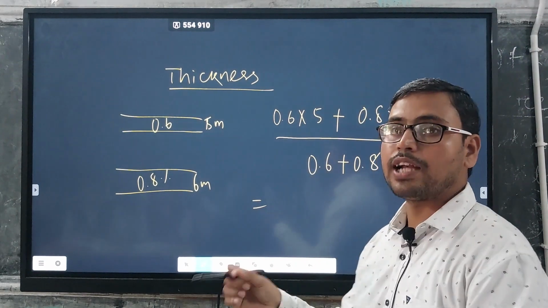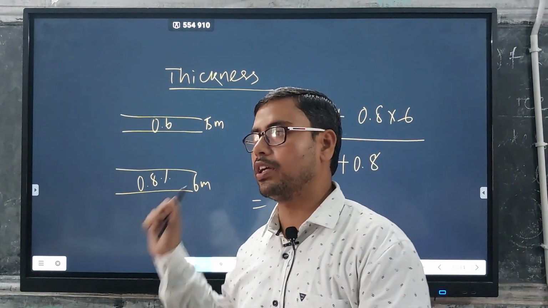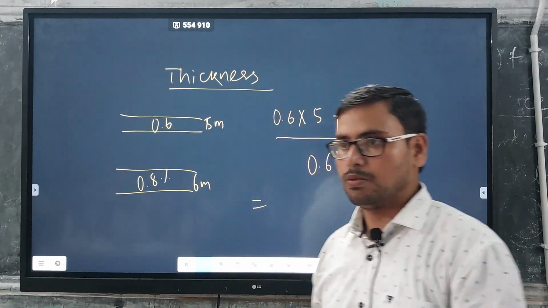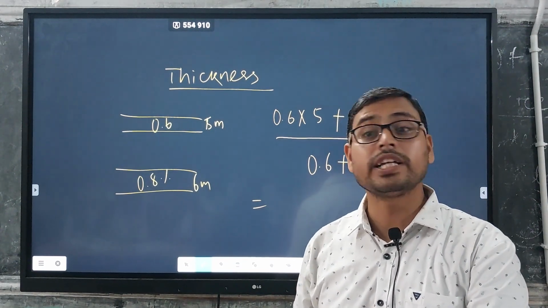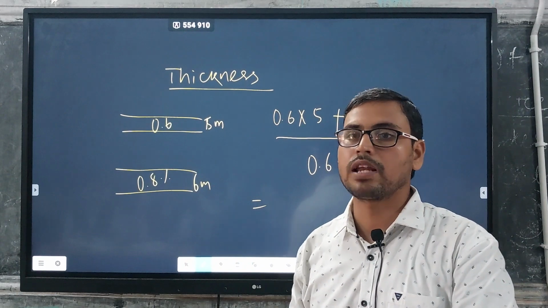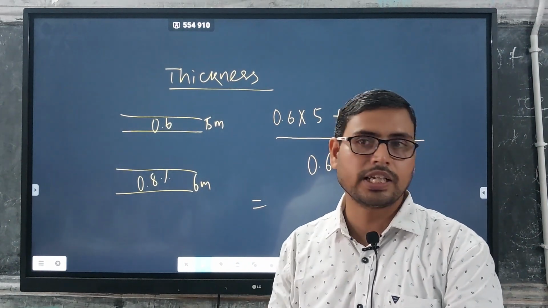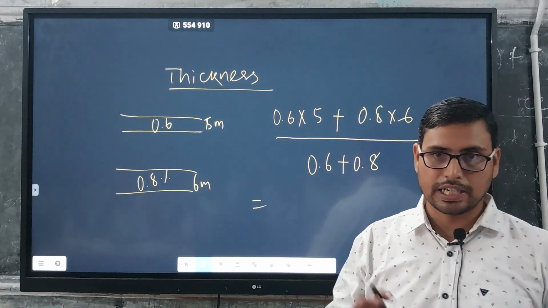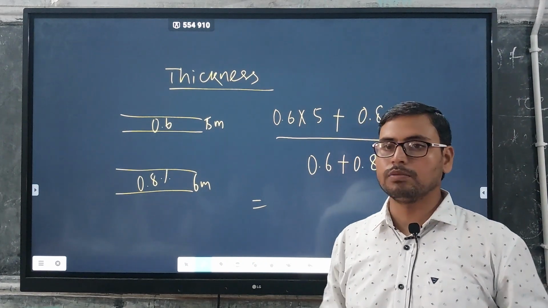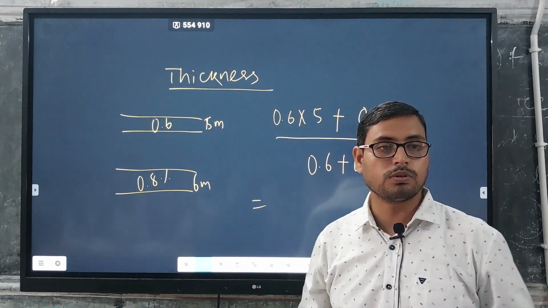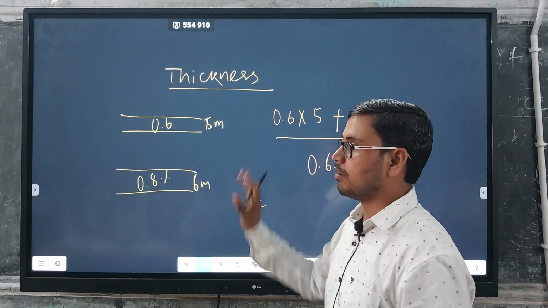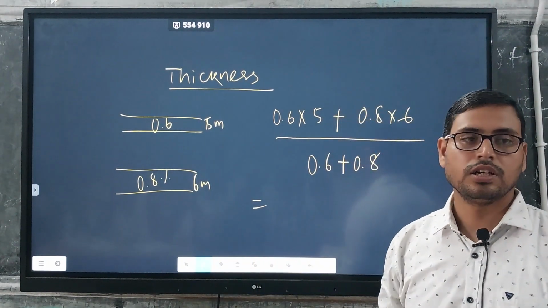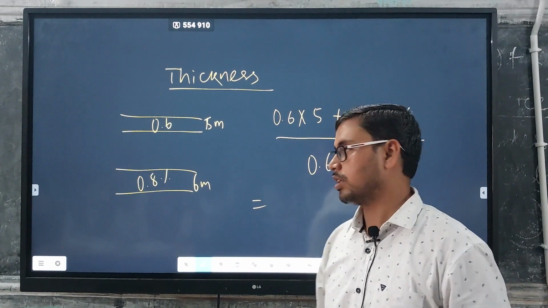The same way that we have calculated our grade, we can calculate thickness. We can calculate even average thickness, even weighted thickness, the same way we calculated average grade or weighted grade. Weighted grade means we are collecting from a number of grades to get the grade of the whole deposit, right? Similarly, you can calculate the average thickness of a particular deposit.